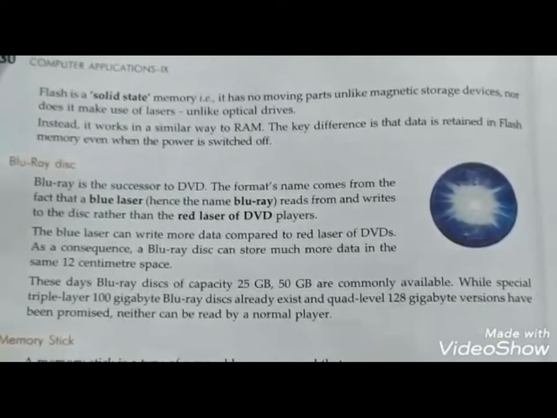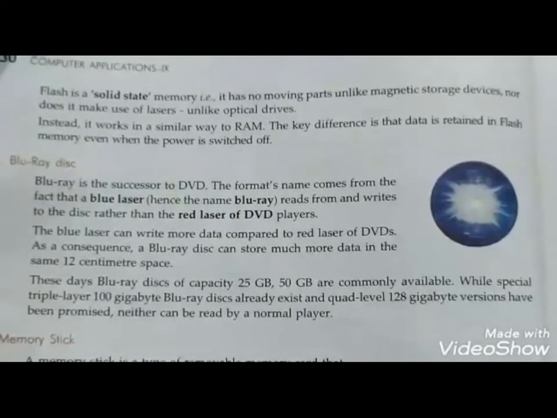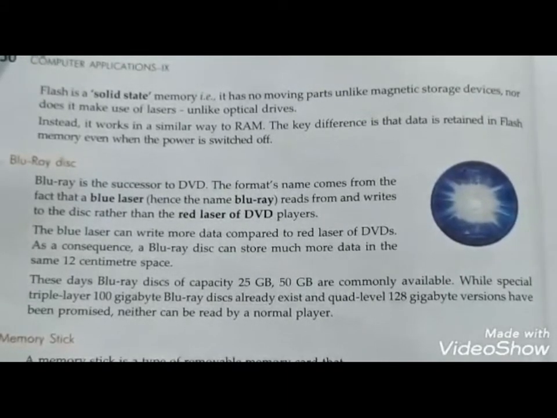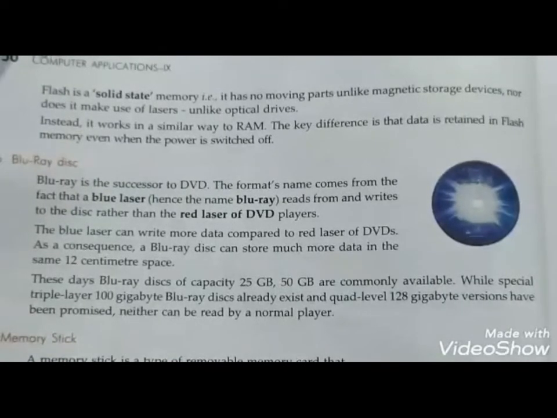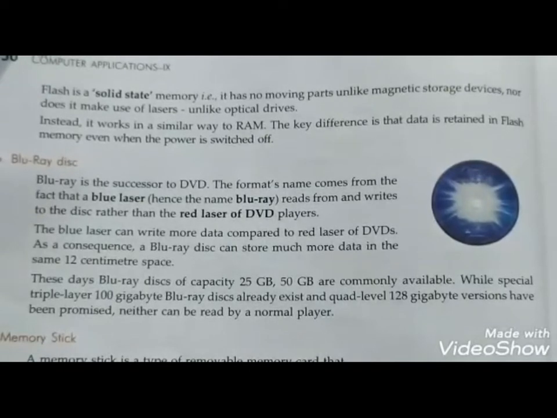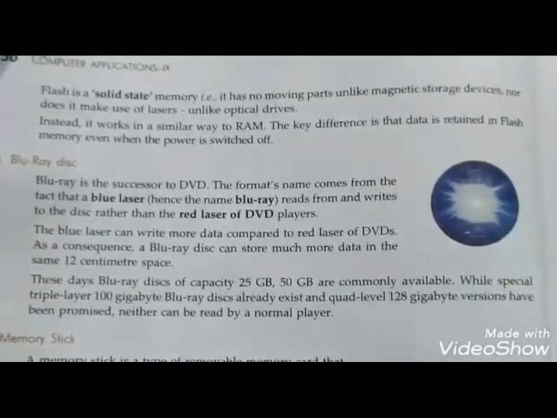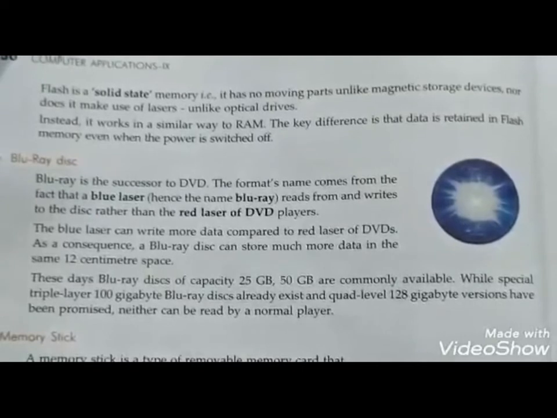Through the USB. Next is the Blu-ray disc. Generally, DVDs and CDs are written by a red laser. The Blu-ray disc is similar to the DVD, but it is written using blue rays, so it is called a Blu-ray disc.